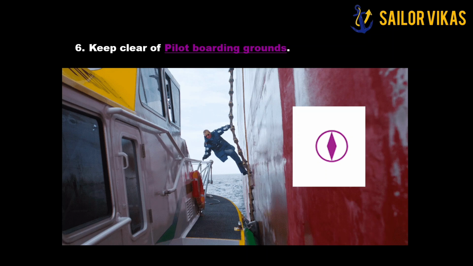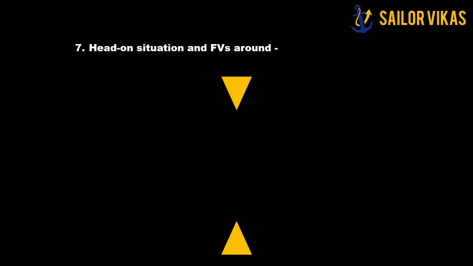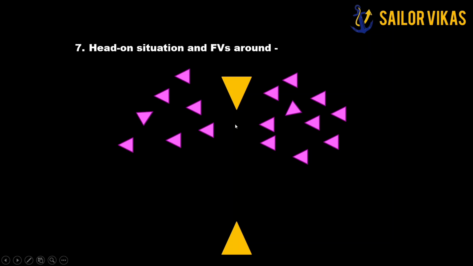The next example, here I will show you the head-on situation and fishing vessels around. Now here you can see there are two vessels in a head-on situation, they both are power driven vessels, but as they are approaching, you see there are a lot of fishing vessels. Let's say this vessel is the own vessel, this vessel is the target vessel, and all this pink are the fishing vessels. Now, as per rule 2, as per ordinary practice of seamen, as per good seamanship, it is the responsibility of the own vessel to reduce her speed.